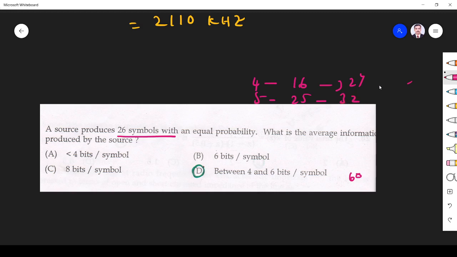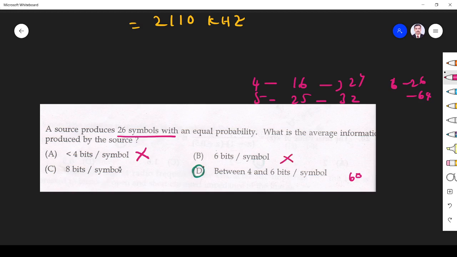Right? So 6 means 2 power 6, 64. So less than 4, surely it will not produce 26. Less than 4 means 3, it will go up to 8. For 4 only it will produce 16 symbols. So this is wrong answer. 6 bits, it is producing 64. No need.